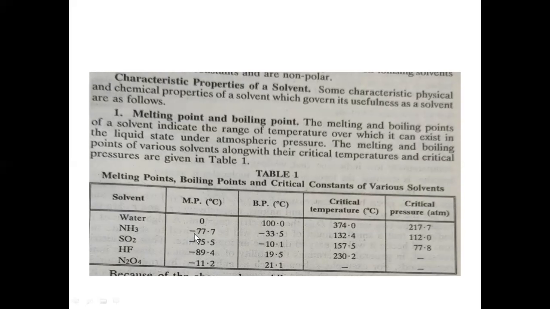Therefore, they act as a solvent only at low temperature. What does it mean? At 0 degrees centigrade or higher temperature, it will be existing in gaseous state.